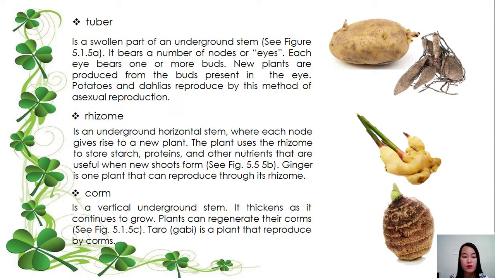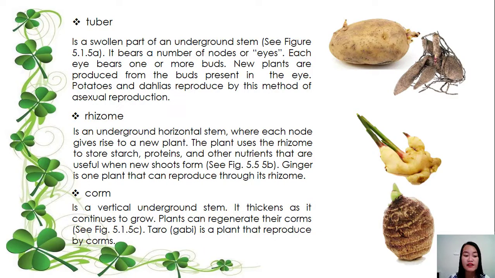Next, we have the rhizome. It is an underground horizontal stem where each node gives rise to a new plant. The plant uses the rhizome to store starch, proteins, and other nutrients that are useful when new shoots form. So, ginger is one plant that can reproduce through its rhizome. Yan. So, ang example ng rhizome, itong mga ginger. So, itong mga luya kasi na ito class, yung kanila pong mismong mga nodes nila. So, dyan, mag-arise yung panibagong mga plant. Okay?